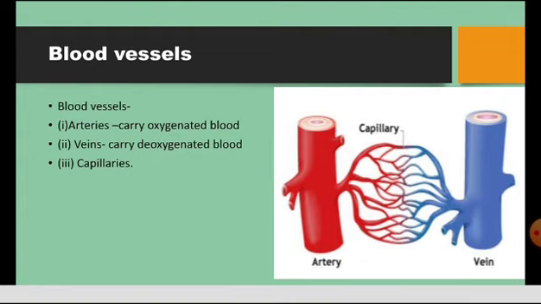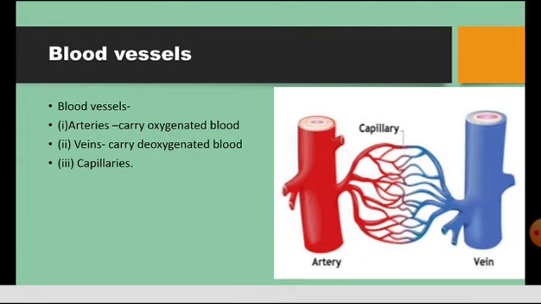As you see in the picture here, the red color structure depicts the artery and the blue color structure depicts the vein. Red color implies oxygenated blood and blue color implies deoxygenated blood.